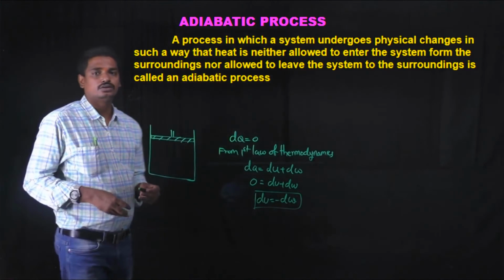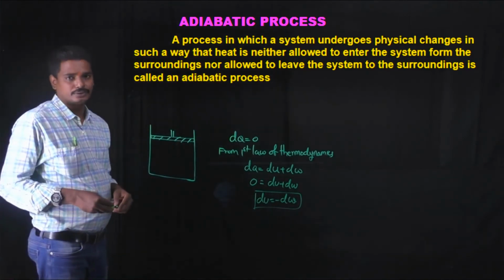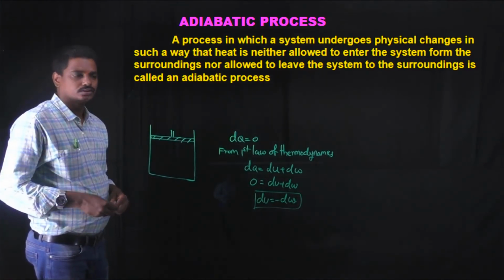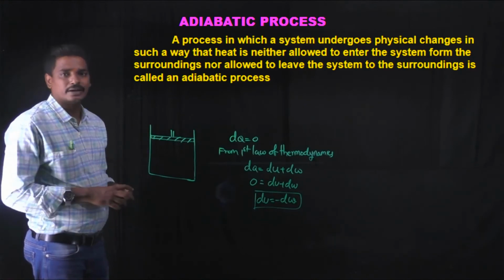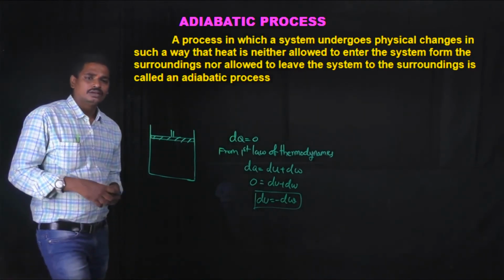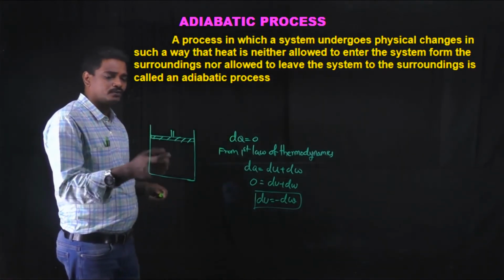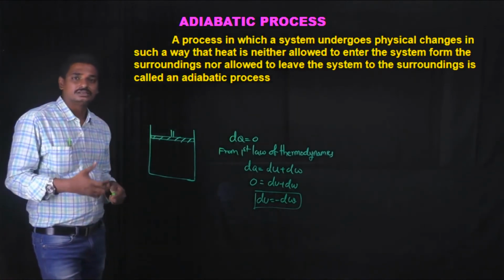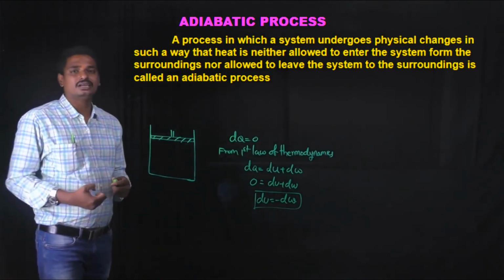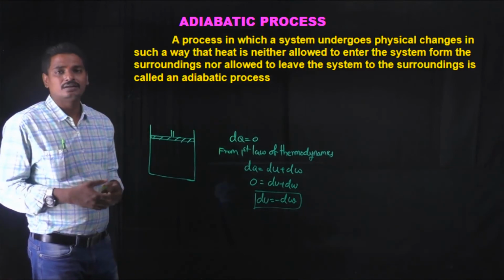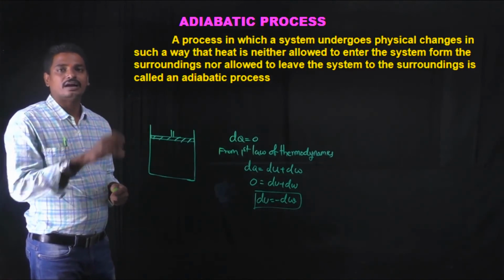du is equal to minus dw. Okay, so this is the adiabatic process. So in adiabatic process, the pressure, volume and temperature change. So let us see what is the relation between pressure, volume and temperature for the adiabatic process.